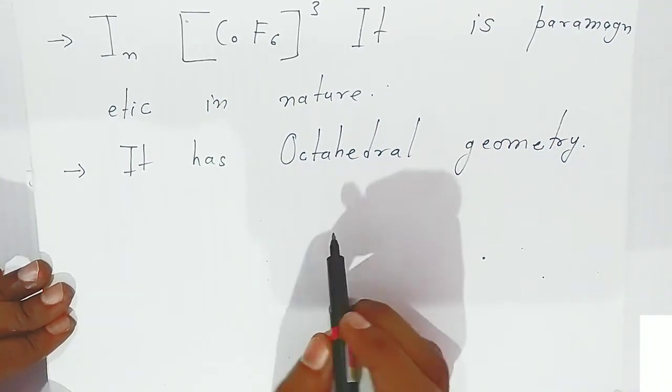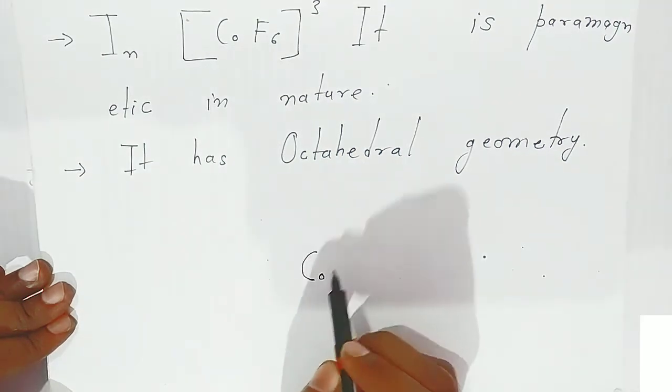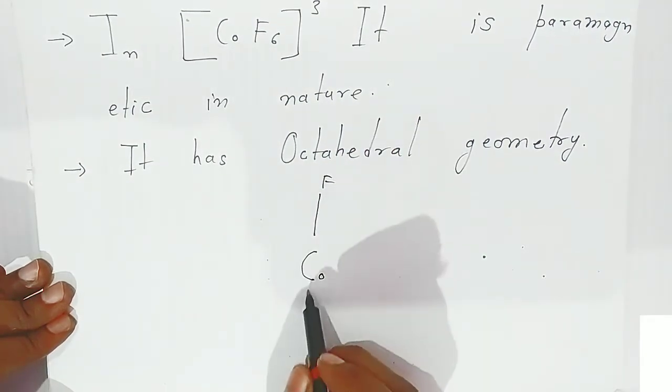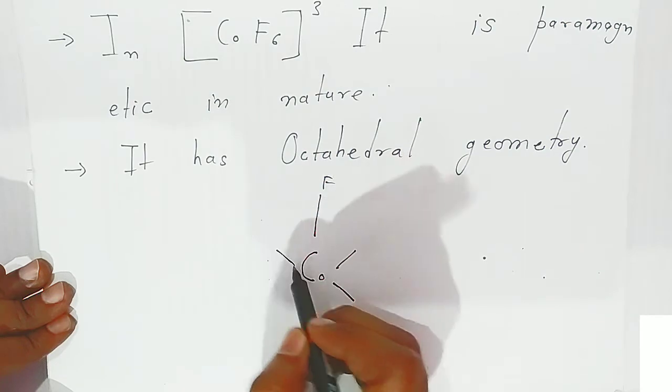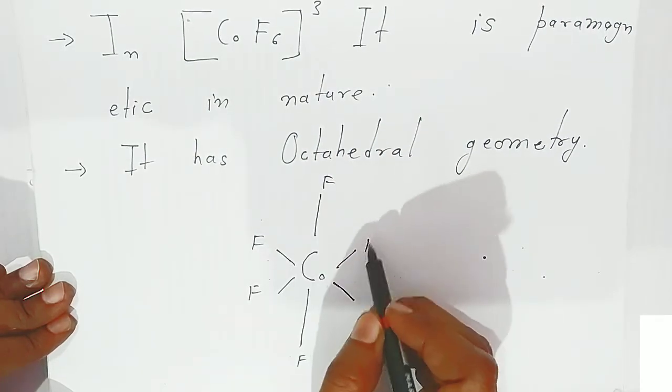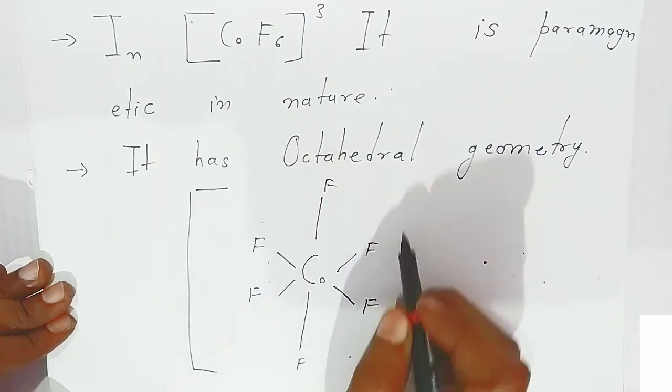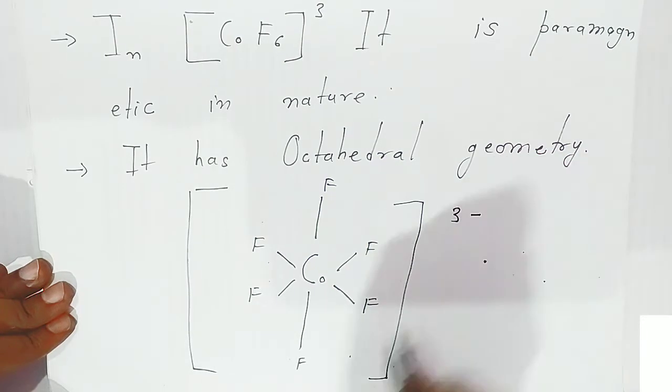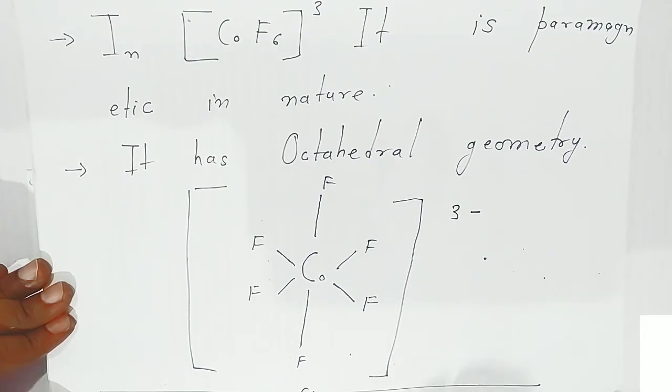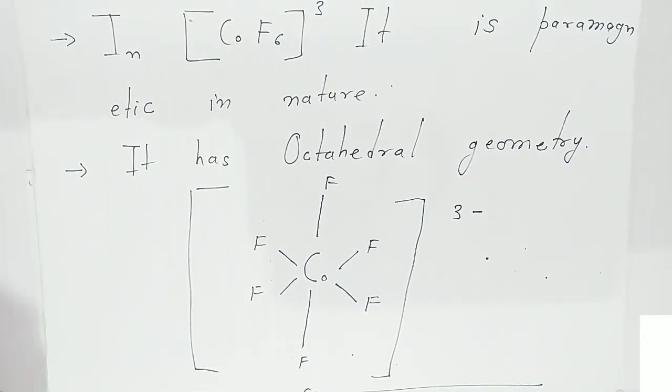Now students, if you want to write the octahedral geometry of this, cobalt will be at the center, 1 fluorine at the top, 1 below. Now these 2 fluorine will be like this. This is the structure of this complex, students. These are very important for the examination point of view. These are the 2 examples with coordination number 6, which are very important for the examination.